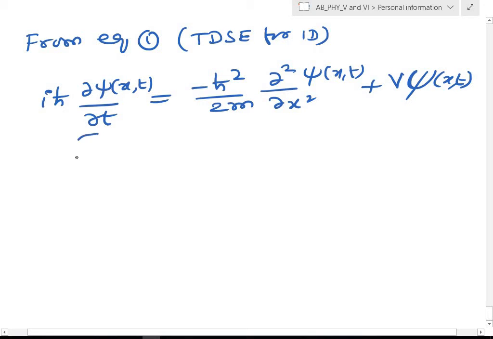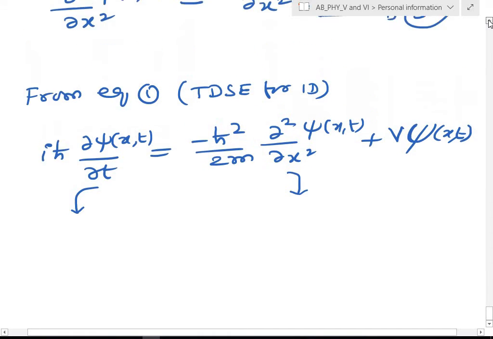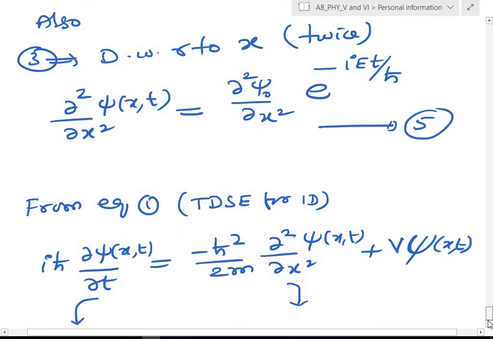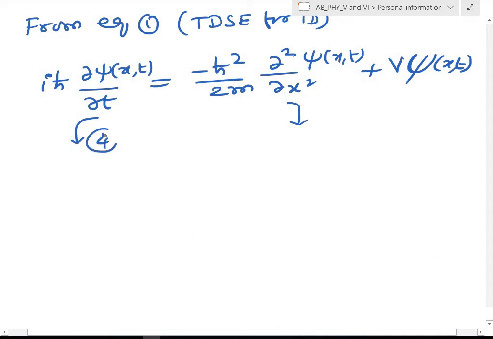Now I have the ∂psi/∂t term and the ∂²psi/∂x² term, which I already derived: equation 4 and equation 5. From equation 4 you can substitute here, and from equation 5 you can substitute here.